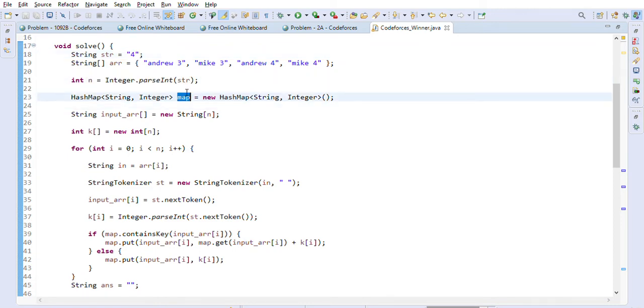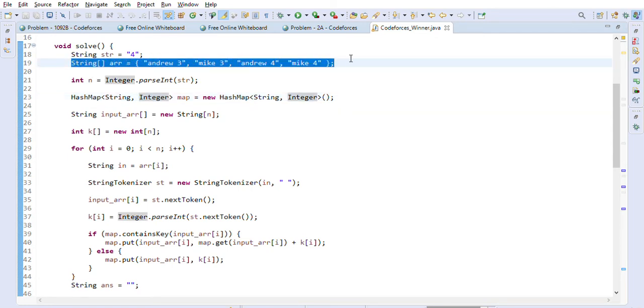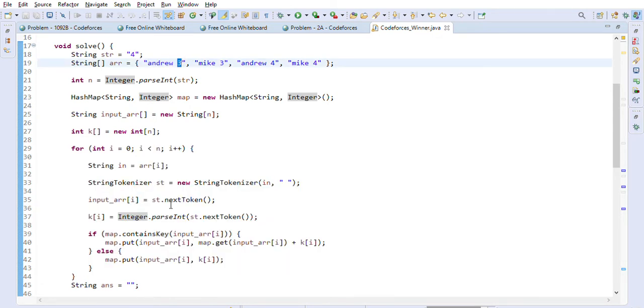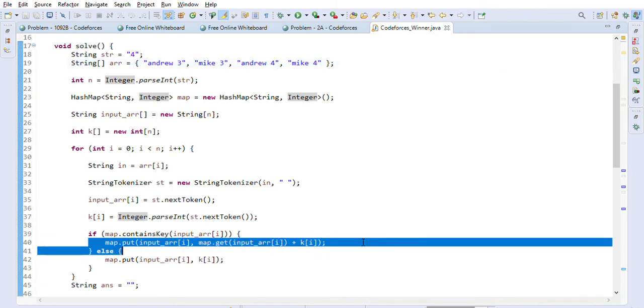So we will first create one map which is string comma integer, and we will go through all of these rounds, and then we will populate this map. As you can see in this for loop, we are using a string tokenizer. We will separate out the name and points, and we will put that into the map. So if the map contains the name, then we will just add it to the existing points. For example, in this second one, Andrew 3 will be present in the map, so we will add 3 plus 4 is 7. That's what we are doing here.